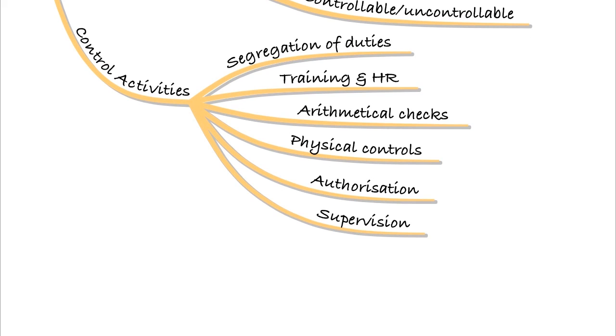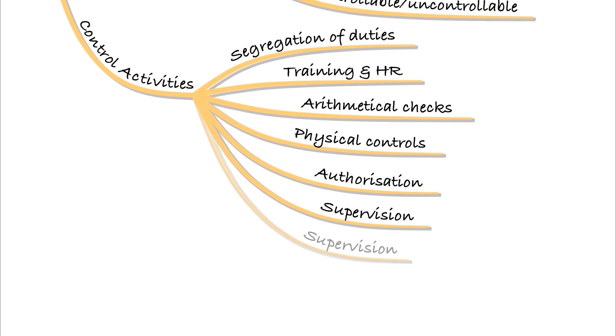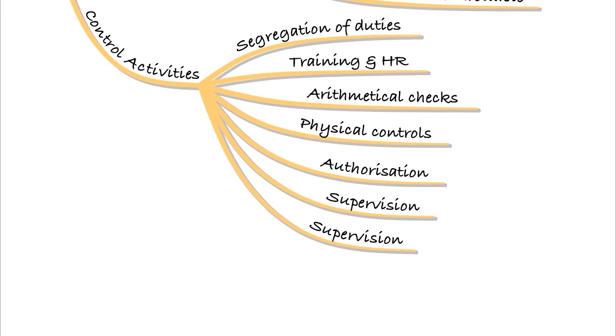So you maybe have an authorized manager who can sign off on an invoice of a certain size, for example. There'll be supervision of trainees, for example, to make sure that things are done correctly, to make sure that internal controls are observed. And of course, you'll have more supervision. I can't stress that enough. Supervision is absolutely crucial to this. There needs to be supervised activities at every level within the organisation. So that's why we've got it in there twice.